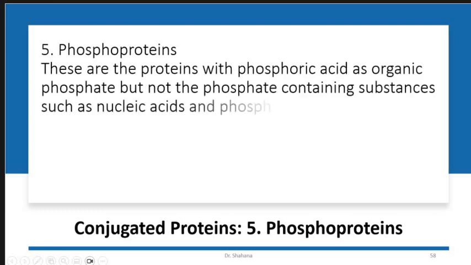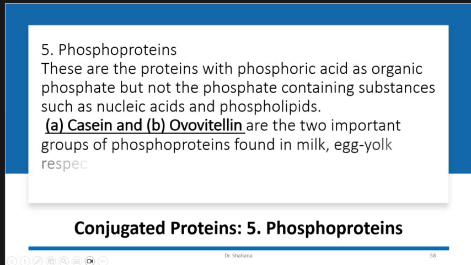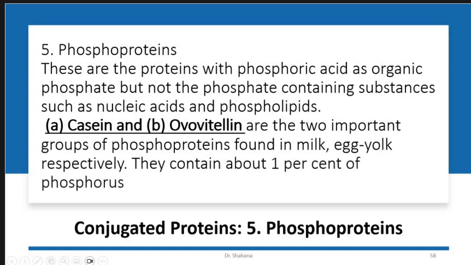Fifth class is the phosphoproteins. Phosphoproteins are those proteins that contain phosphoric acid as organic phosphate, but not phosphate-containing substances such as nucleic acid and phospholipid. For example, casein is one of the two important groups of phosphoproteins present in milk and egg yolk, and about 1% phosphorus is usually present.